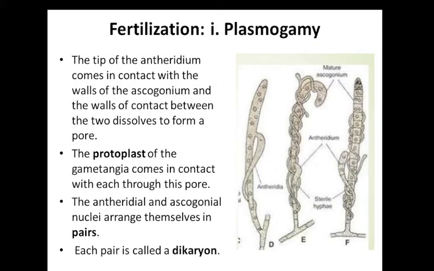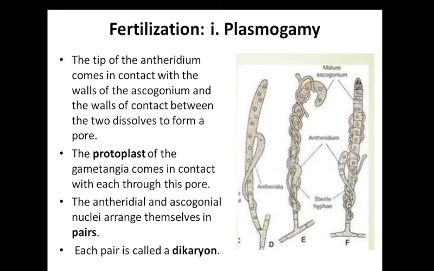Fertilization. In fungi, 3 main events are there in fertilization: plasmogamy, fusion of protoplasm; karyogamy, fusion of nuclei; and after the karyogamy, meiosis. So plasmogamy: the tip of the antheridium comes in contact with the wall of the ascogonium, and at the contact point, the walls of both antheridium and ascogonium dissolve and form a pore. Through that pore, the protoplasms of ascogonium and antheridium come in contact and fuse.